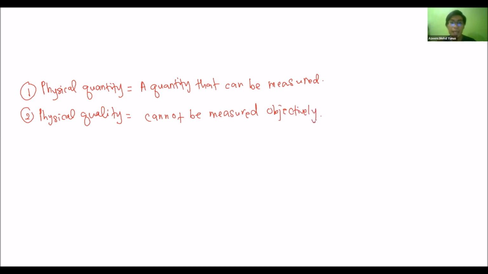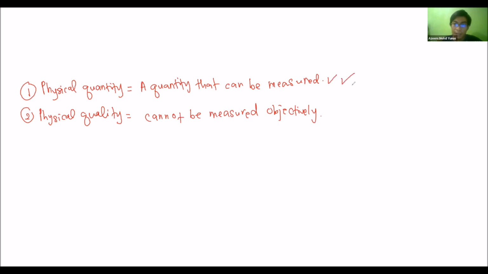It means that it can be subjective, such as beauty, or intelligence, or the brightness of the face, for example, the fairness, the smoothness, or something like that. It cannot be measured. So basically what we need to focus on is the physical quantity.